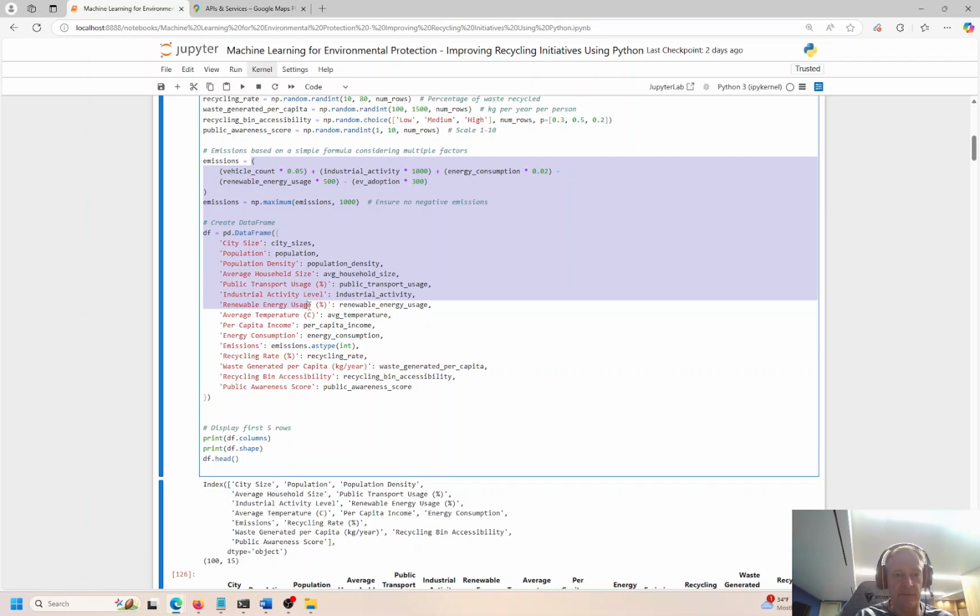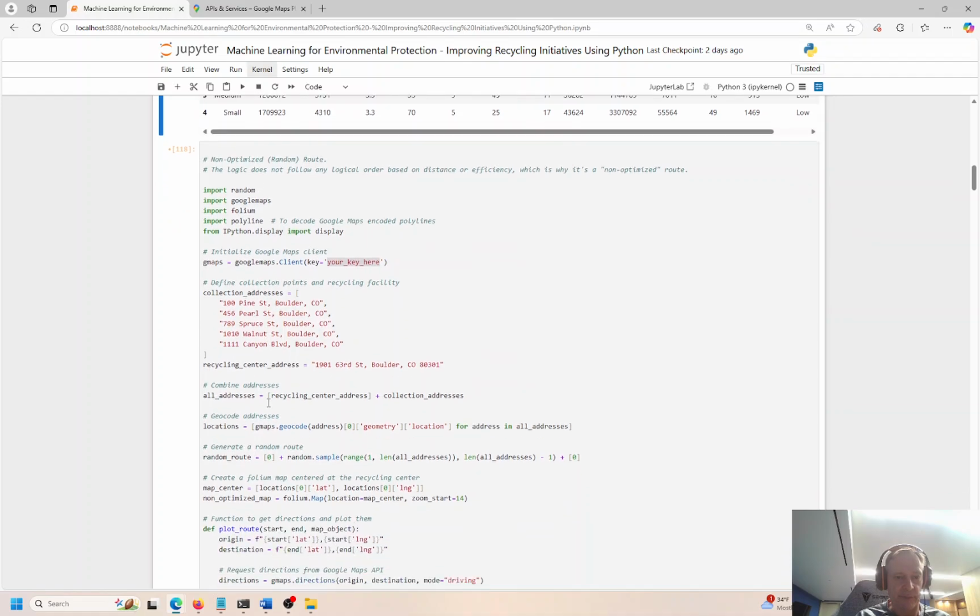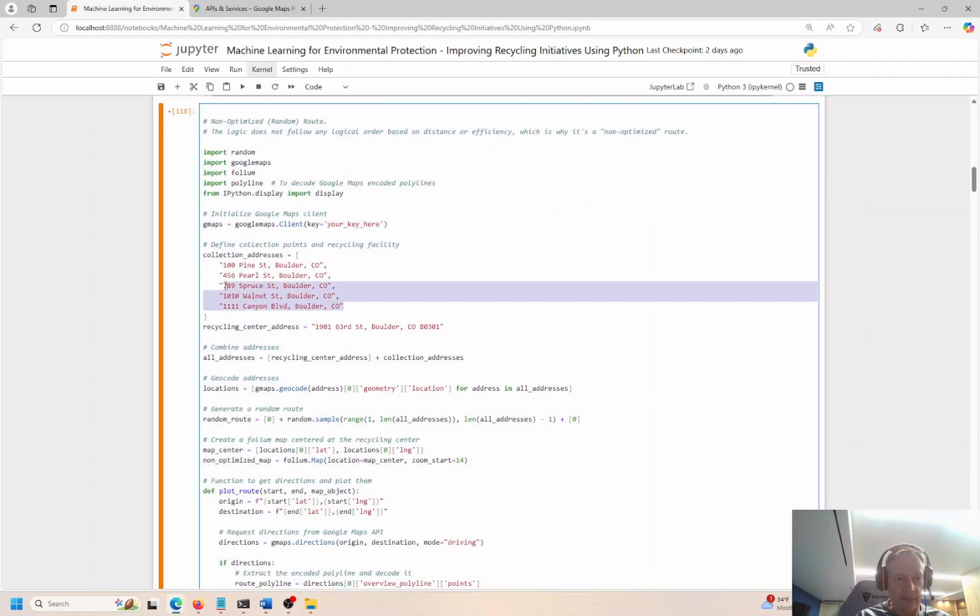So I'm giving you this data sample. Again, I created this. I couldn't find it online, so I created it myself. Then I put in a handful of addresses. It looks like five addresses here, so I'm just going to start with five. You can put in 50, you can put in 500, 5,000. It doesn't matter. The algorithm is going to run over everything in this list.